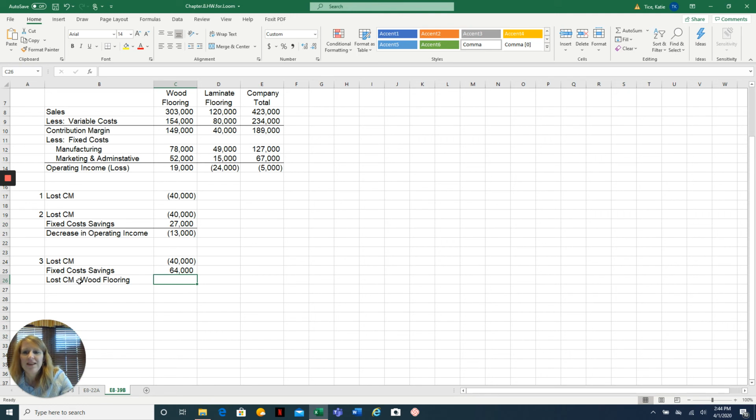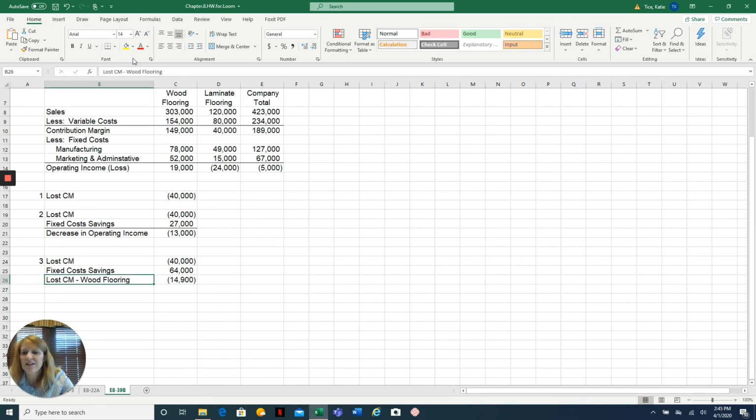So that would be, what is that, 10% of 149,000. I did not hit the right buttons there. All right, and keep in mind that lost contribution margin should show up as a negative. So that's kind of like a negative thing to the company.